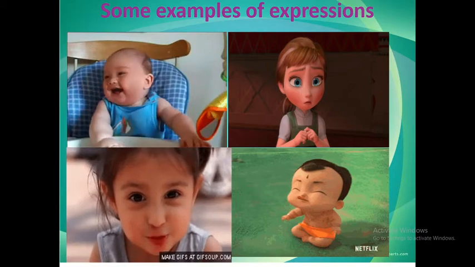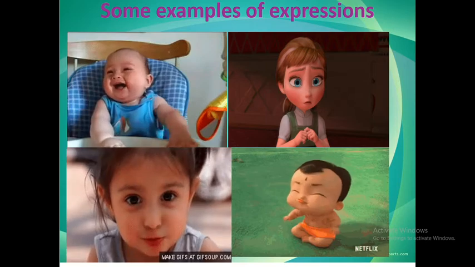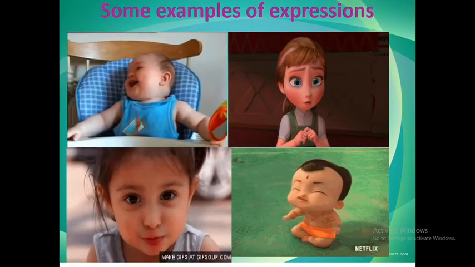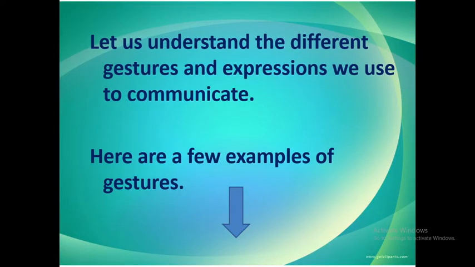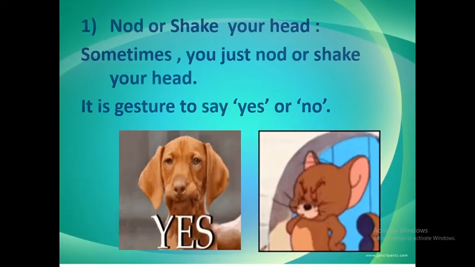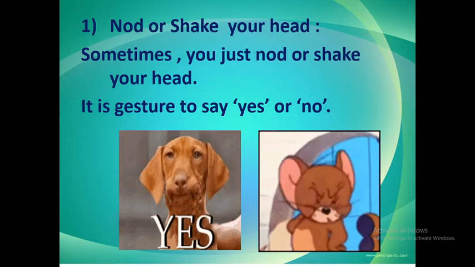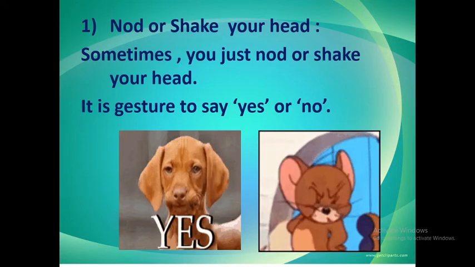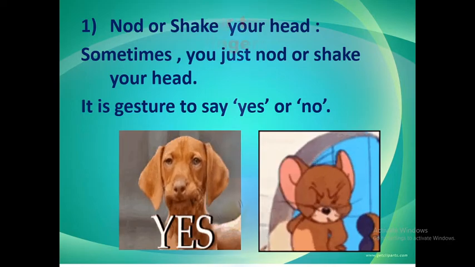In this picture, the baby is laughing. In the second picture, the baby is surprised. In the third picture, the baby is making some naughtiness. So these are the examples of expressions. Let us understand the different gestures and expressions we use to communicate. Here are a few examples of gestures. First one, nod or shake your head. Sometimes you just nod or shake your head to tell yes or no.